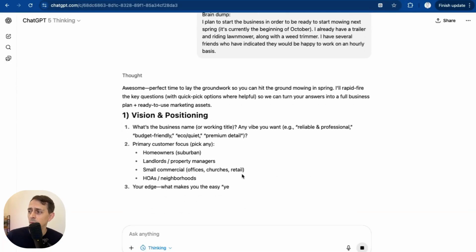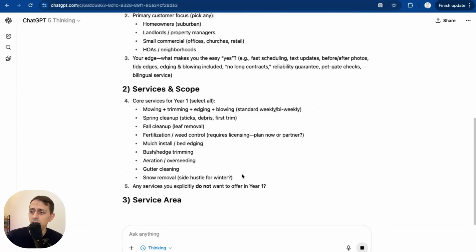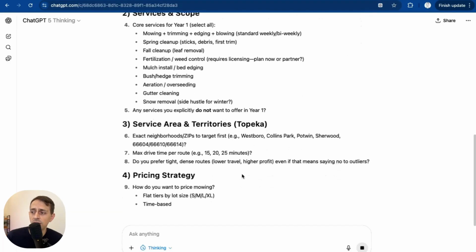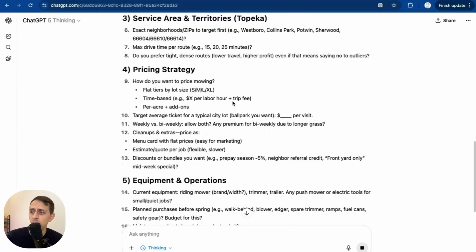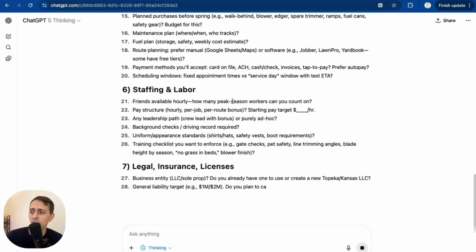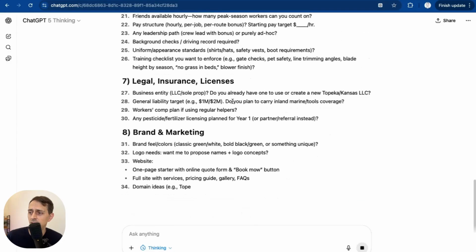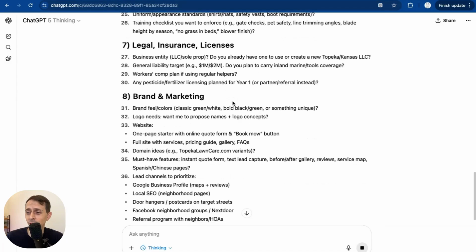So it's giving me a bunch of questions here. One is vision and positioning, services and scope, service area and territories. And you notice how helpful it is. It's already giving me neighborhoods, what I told it about, pricing strategy, equipment and operations, staffing and labor, legal, insurance, licenses. And we've got everything that you get from a pretty good consultant coming here.